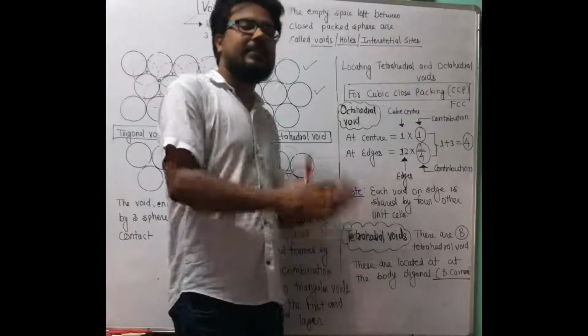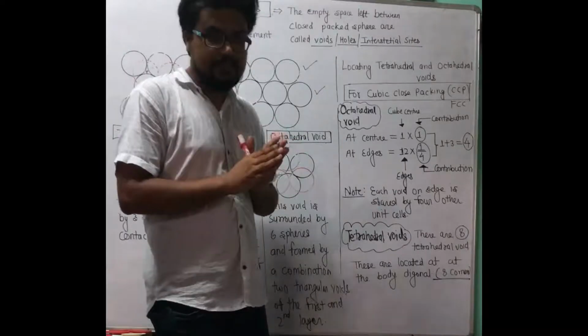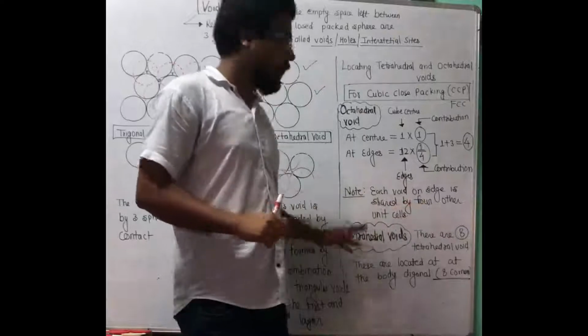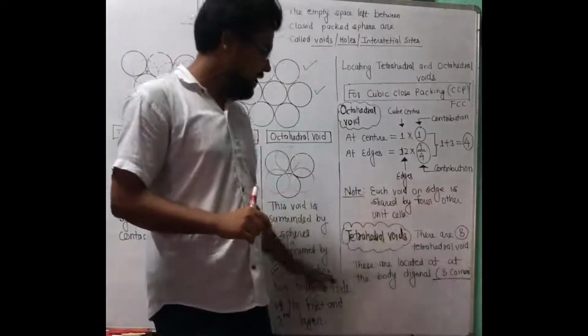Now come to tetrahedral voids. It is nothing but, just remember the corner atoms. How many corners in a cube? It is 8. So the tetrahedral voids for a cubic close packing would be 8. There are 8 tetrahedral voids.